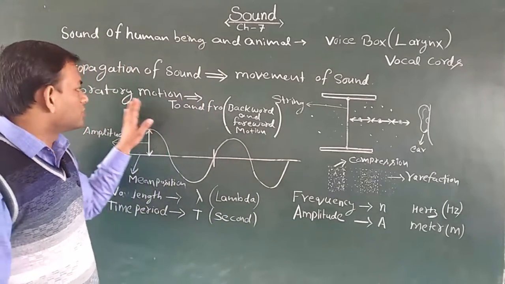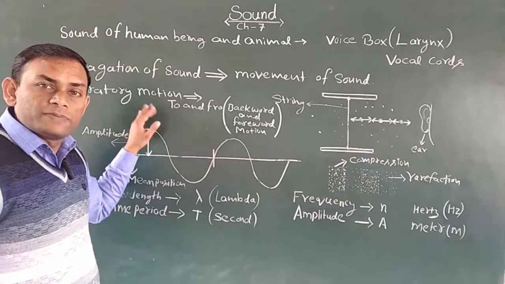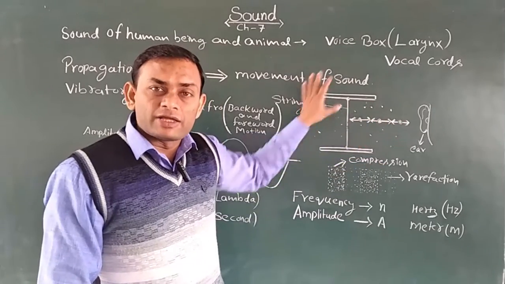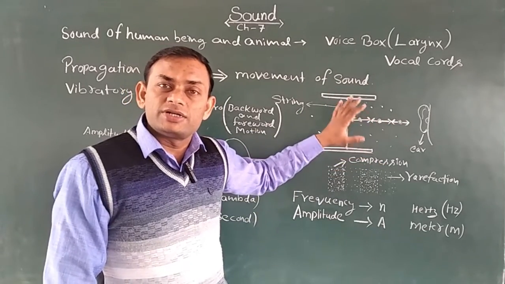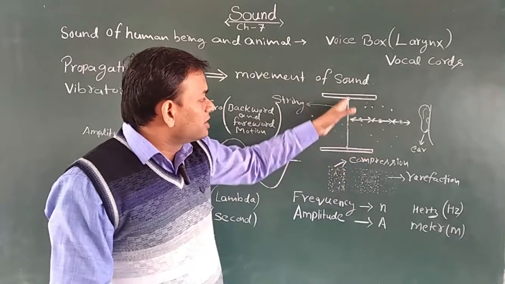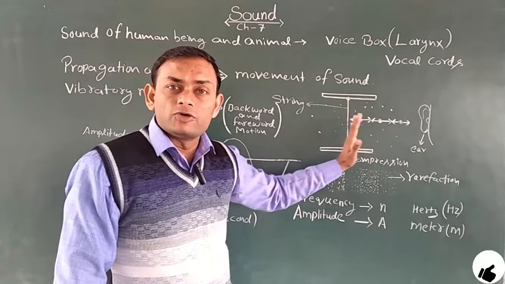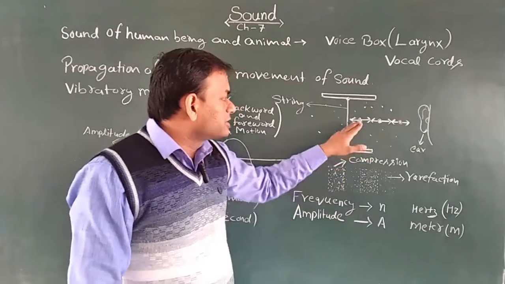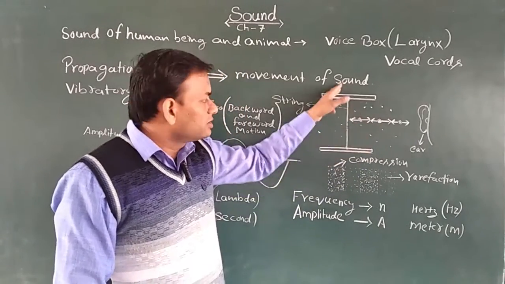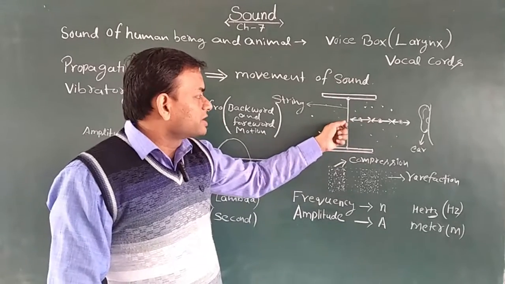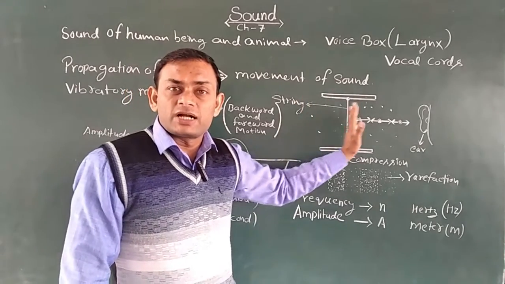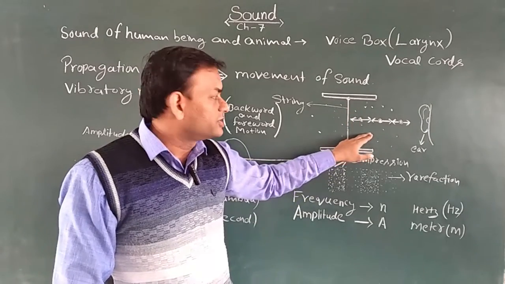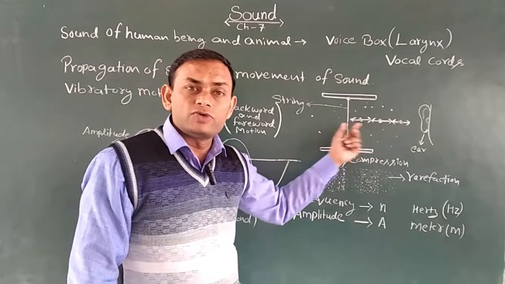This type of motion is called vibratory motion, and because of this vibratory motion, the air molecules present around the string are disturbed. As the string does to and fro motion, all the particles start moving to and fro. Suppose this is the nearest particle to the string. When the string is released, it starts moving to and fro, and because of this, the first particle nearest to the string starts moving to and fro.